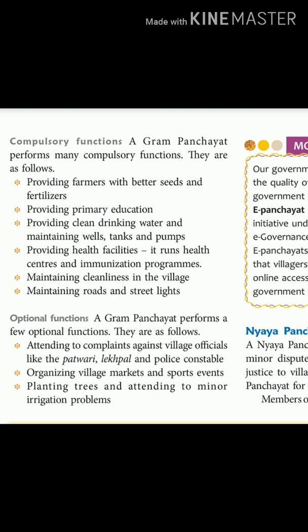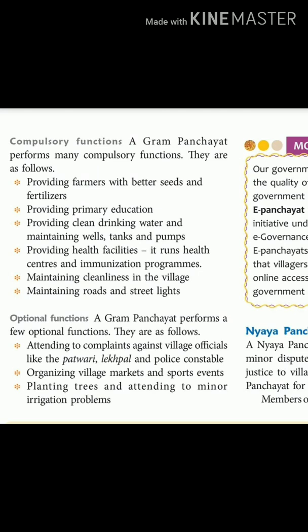Next is providing health facilities. It runs health centers and immunization programs. Now obviously if a village is there, there would be people residing. They would need clean drinking water, children would need education, and health is equally important. So health centers should be there, and immunization programs means vaccinations, which you also would have taken when you were small and even till now. So vaccinations have to be made sure that everyone gets vaccinated for major diseases.